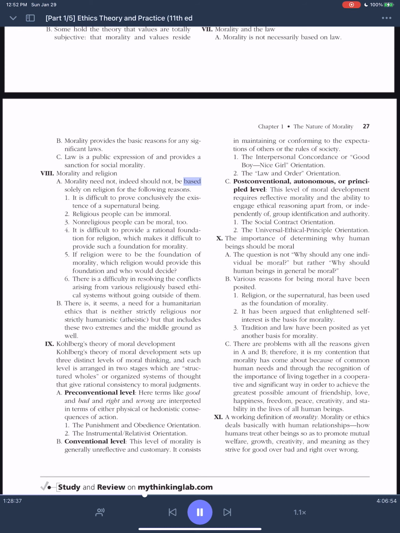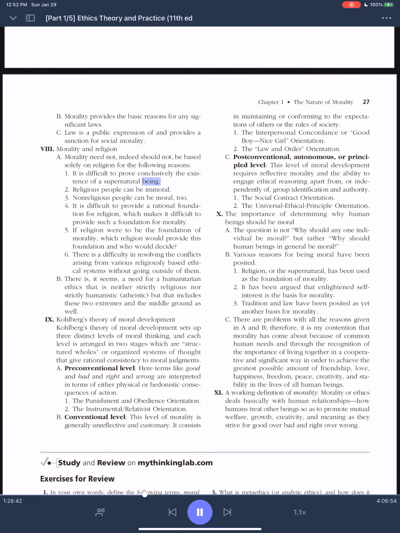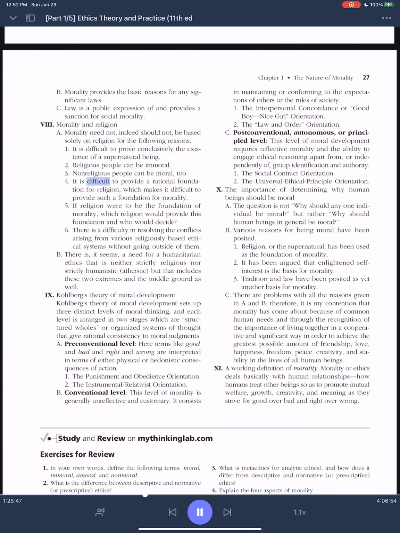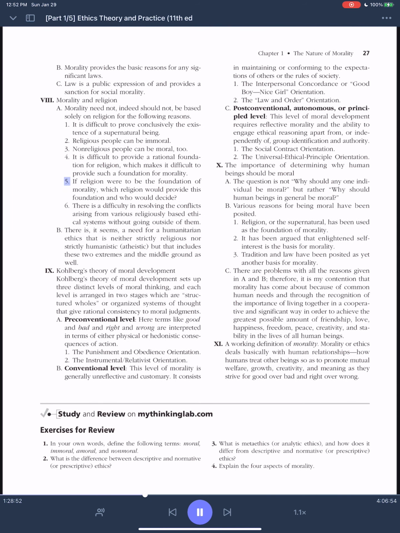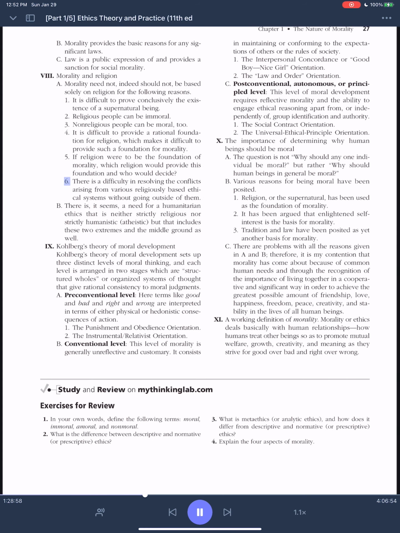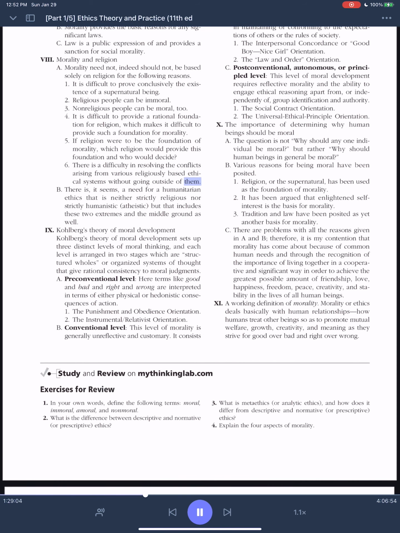Morality need not, indeed should not, be based solely on religion for the following reasons. 1. It is difficult to prove conclusively the existence of a supernatural being. 2. Religious people can be immoral. 3. Non-religious people can be moral. 4. It is difficult to provide a rational foundation for religion, which makes it difficult to provide such a foundation for morality. 5. If religion were to be the foundation of morality, which religion would provide this foundation and who would decide? 6. There is a difficulty in resolving the conflicts arising from various religiously based ethical systems without going outside of them. B.